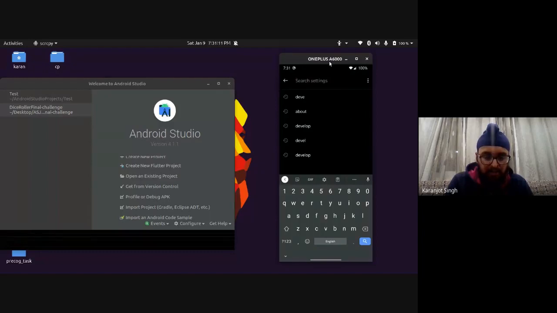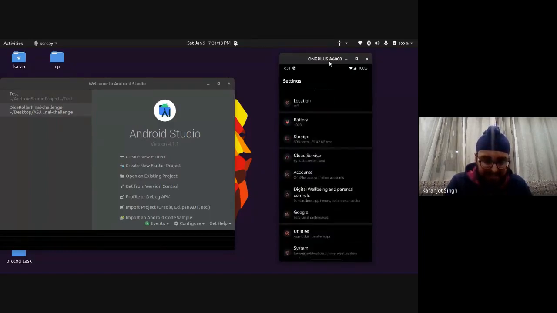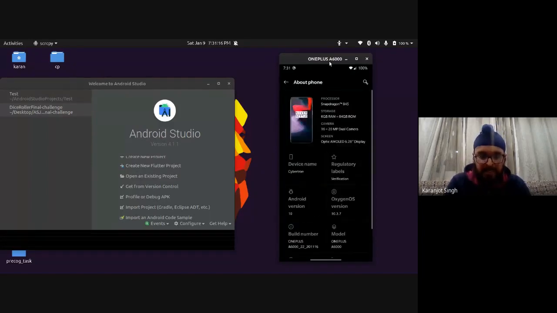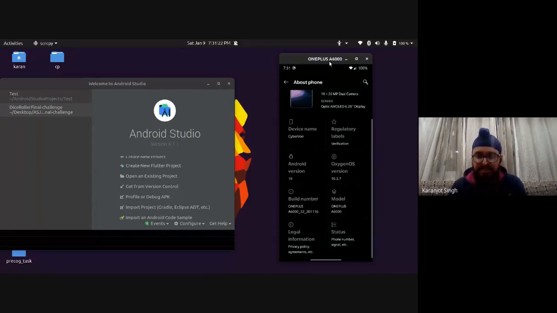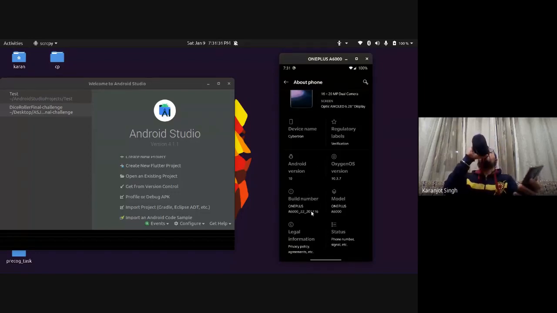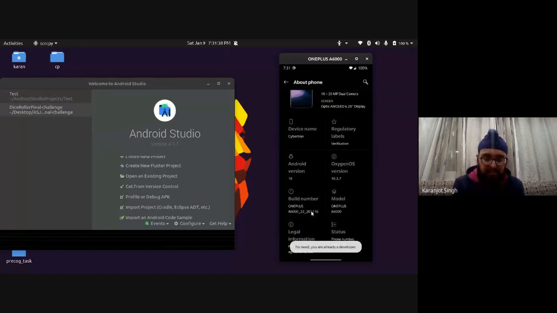So what you have to do is go to your phone status or info. It would be something like this, where it shows the details about your phone. There's a thing called build number. If you can see it on the screen, build number, you can see it here, right? Tap on it 6 times, or more, could be 8. Mostly it is 6. I keep tapping on it continuously so that you get a prompt.